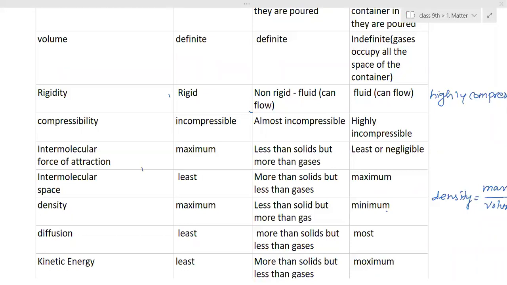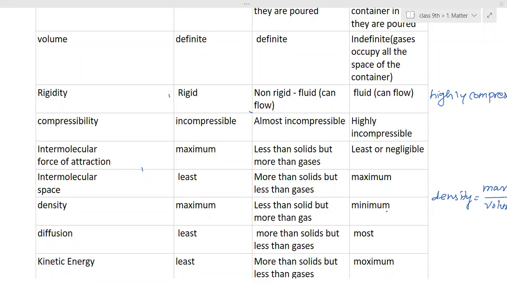Ma'am, can you just scroll up? Yeah, this is the first part. This is matter. From this only you're writing.